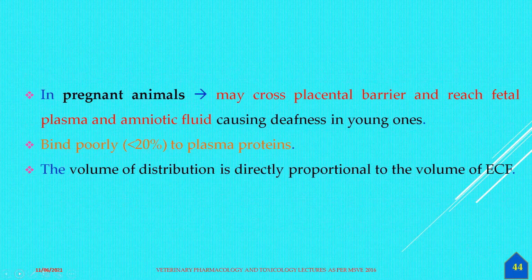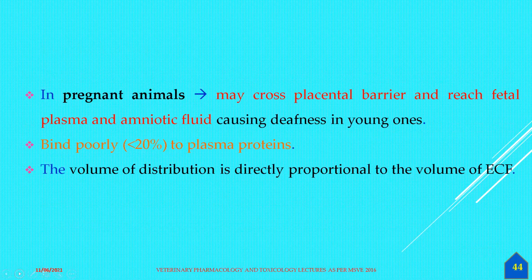These are the two important mechanisms, especially in the case of a pregnant animal. Suppose a farmer has brought a case and you need to administer an aminoglycoside. Is it safe in pregnant animals, or will it cross the placental barrier and act on the fetus? Yes, true.